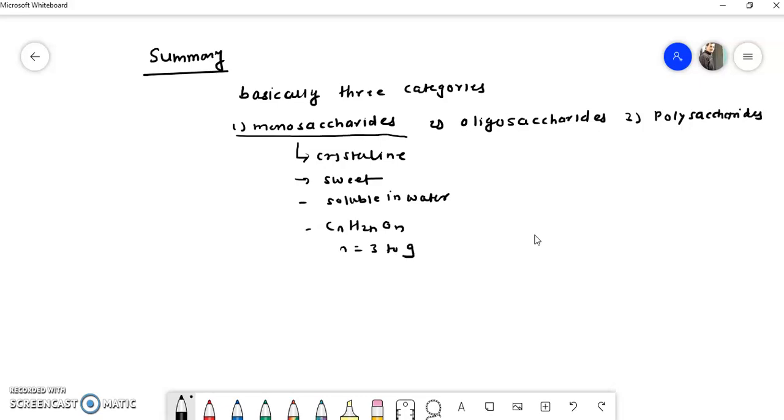Then we saw the classification of monosaccharides: aldoses and ketoses. Aldoses have the functional group CHO and ketoses have C double bond O. Aldoses are further classified into 4 categories: aldotrioses, aldotetroses, aldopentoses, aldohexoses.